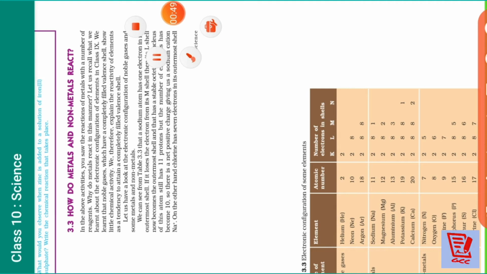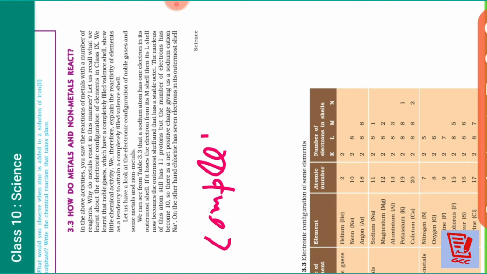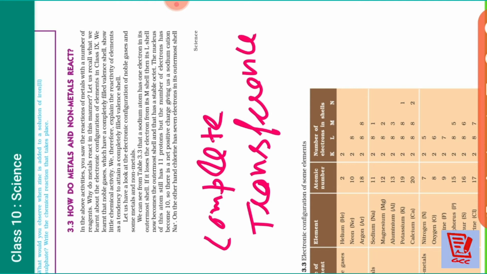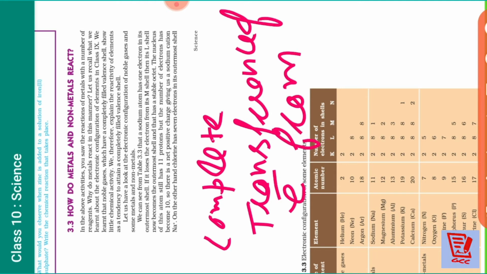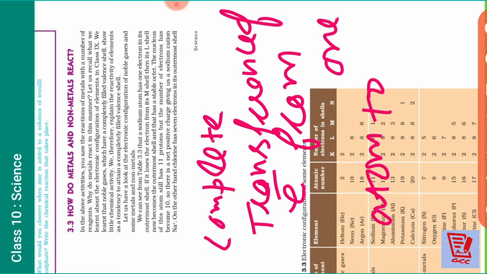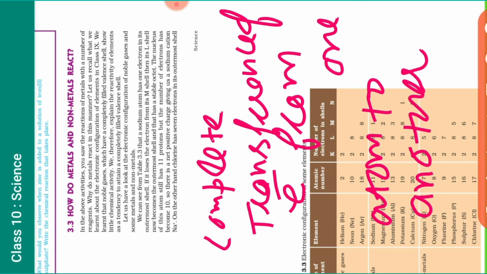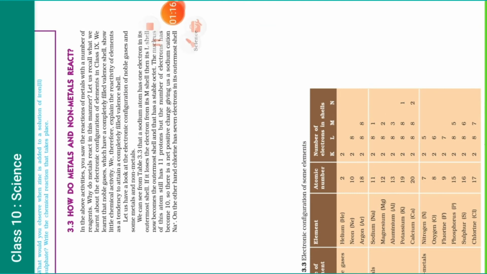In the ionic bond, there is complete transference of electron from one atom to another. That is called an ionic bond. Now let's take a few examples for that.